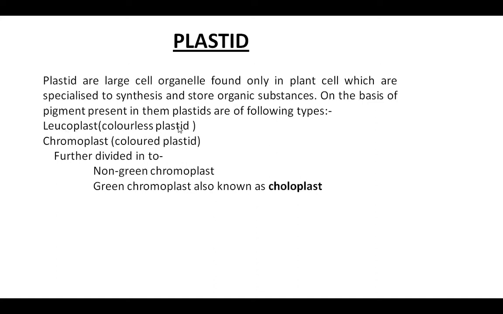Leucoplast is colorless plastid, chromoplast is colored plastid. Chromoplast is further divided into non-green chromoplast and green chromoplast. Non-green chromoplast means the colors like orange, red and yellow due to the carotenoids, while the green chromoplast is known as chloroplast.